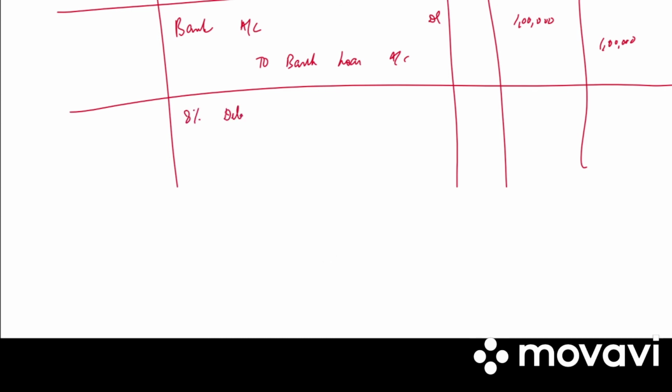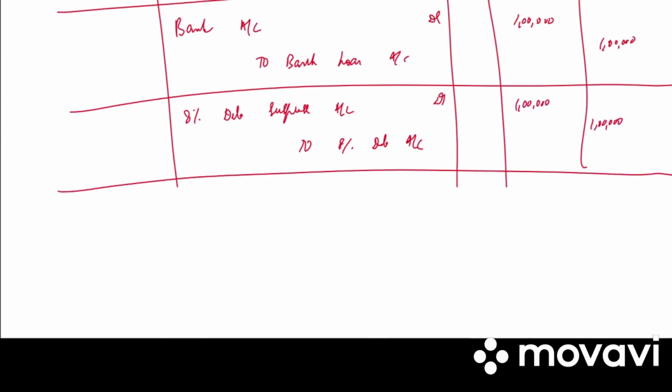Next we have 8% debentures suspense account debited to 8% debentures account. 1 lakh debit, 1 lakh credit. Write the narration. Issue of debentures as collateral security.